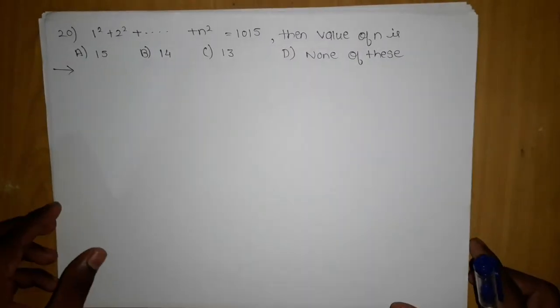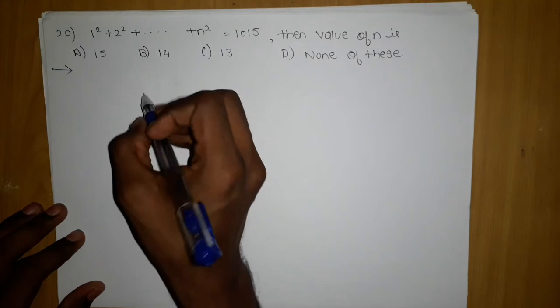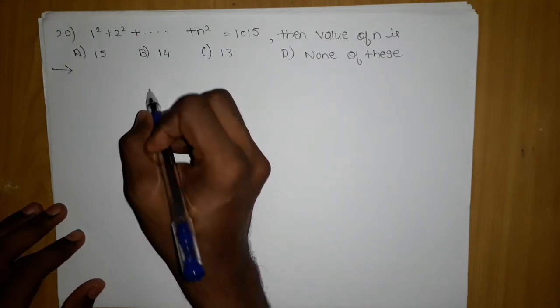The next question which we are going to encounter is the 20th question, which is the easiest question. 1 square plus 2 square and so on till n square is equal to 1015, then the value of n is what? This is just an induction formula application.